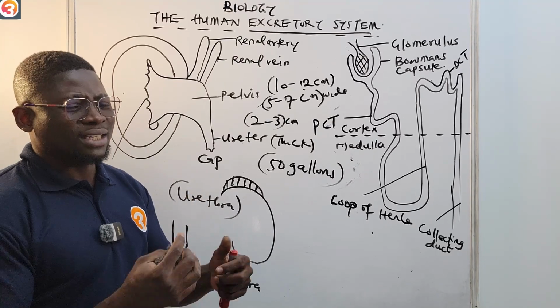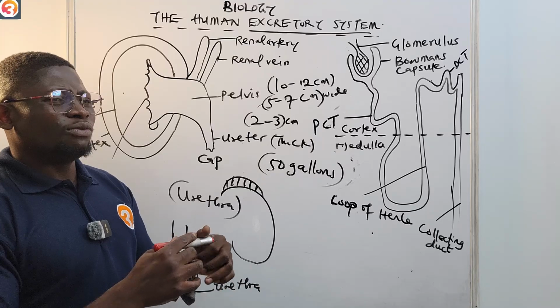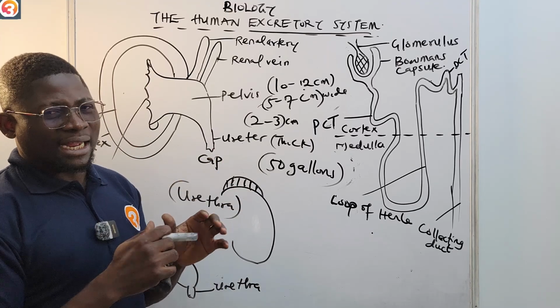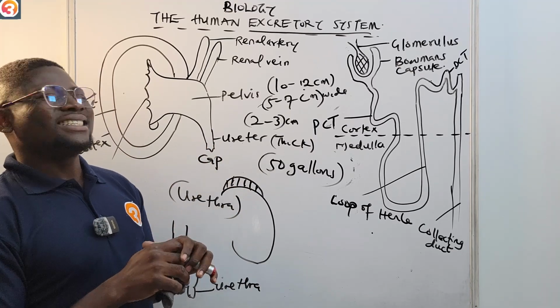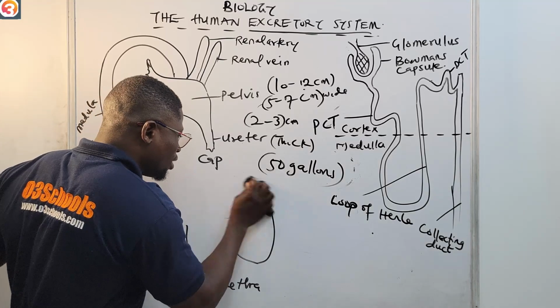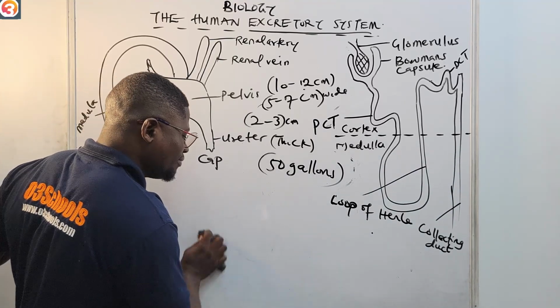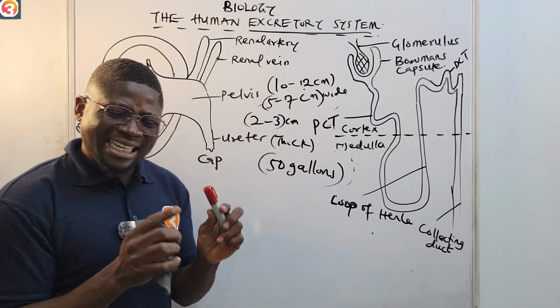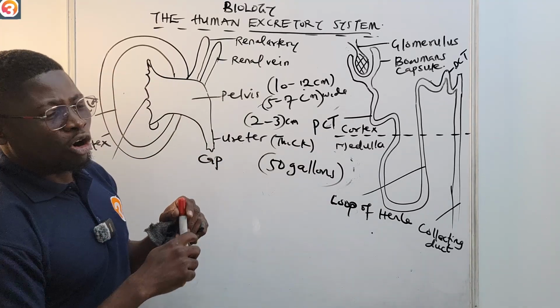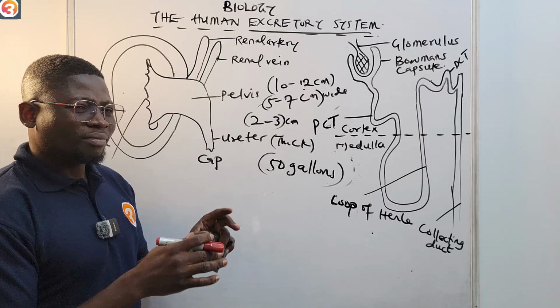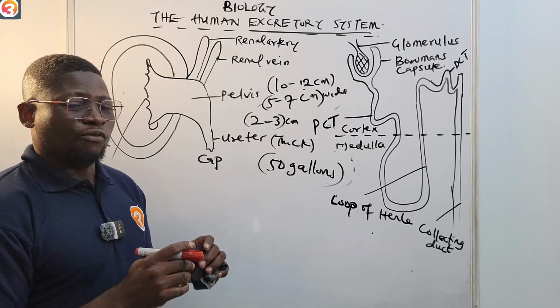So now, how does the kidney help? The kidney is the main excretory organ of humans, the very main excretory organ in humans. And we said that every human has a pair of kidneys.